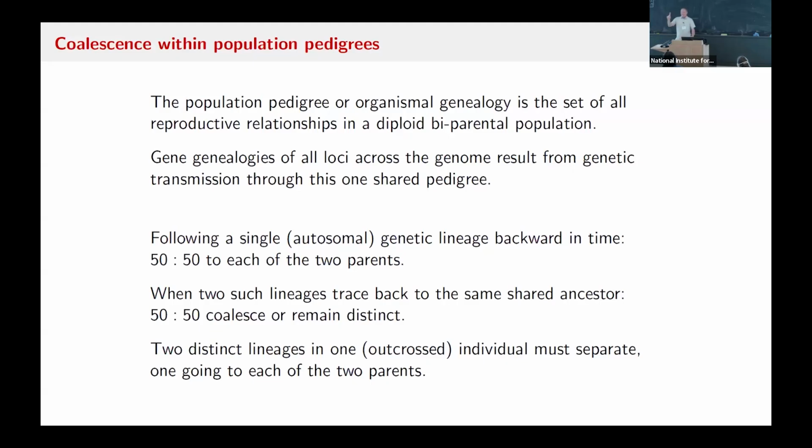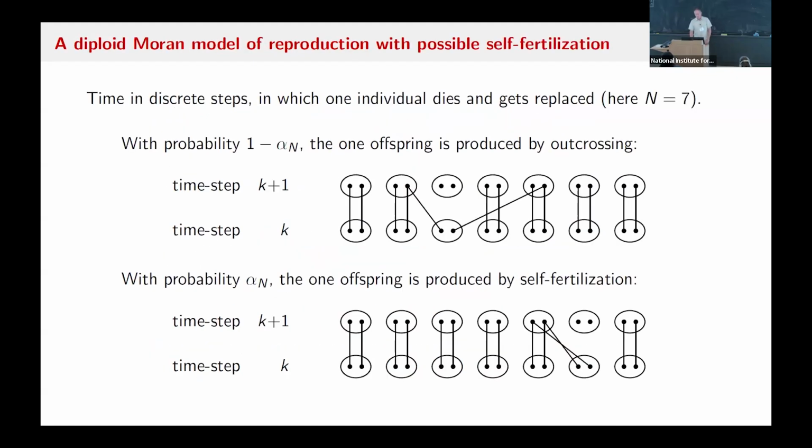A single lineage, I promise, a single lineage, 50% of the time goes to the one parent or the other. And when two lineages get to me, from my two kids, say, at the same locus, they have a 50% chance of coalescing in me, but a 50% chance of staying distinct and then going to my two parents. So all these three things are very simple to model. And I mean, I'm sure you know them already.